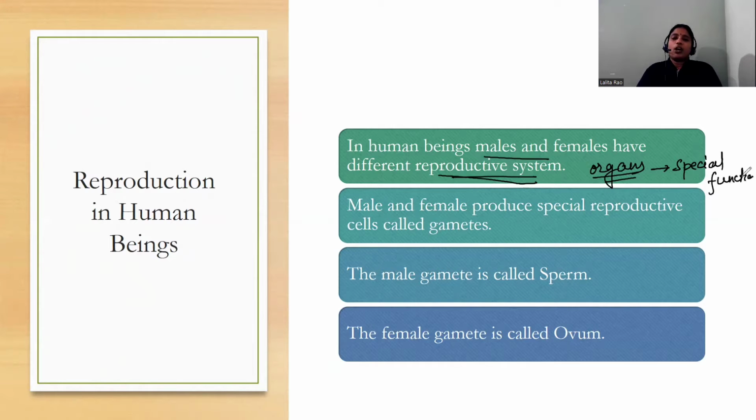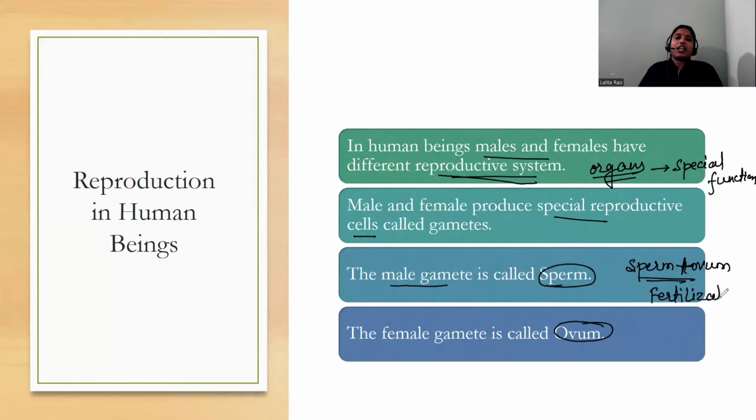Now, male and female produce special reproductive cells. The reproductive cell produced by the male, the gamete, is called a sperm. So male produces sperm cells, female produces ovum cells. When these sperm cells and ovum cells fuse, that process is known as fertilization.